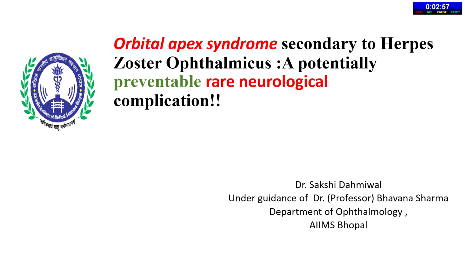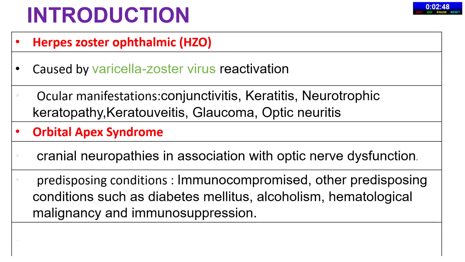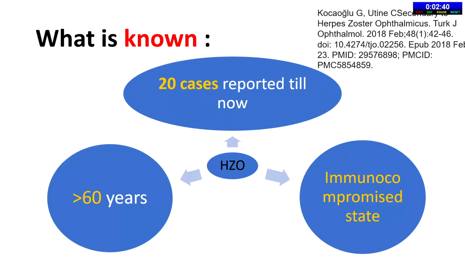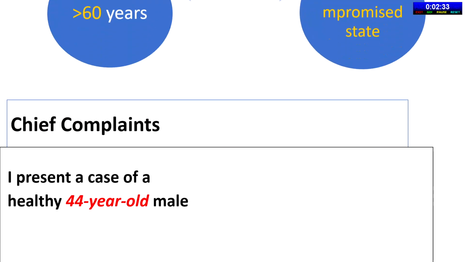a case involving a classic presentation of herpes zoster ophthalmicus that unfortunately progressed into orbital apex syndrome. So herpes zoster ophthalmicus stems from the reactivation of VZV virus, and it can advance into orbital apex under certain conditions. Amongst the 20 documented cases till now, most of them were either above 60 years old or immunocompromised patients.